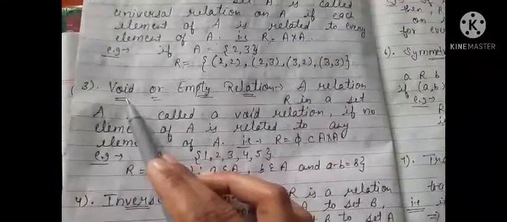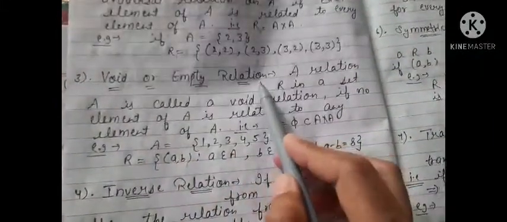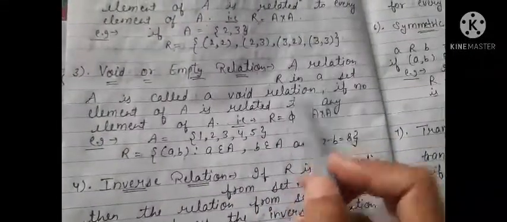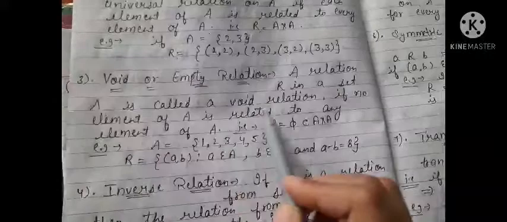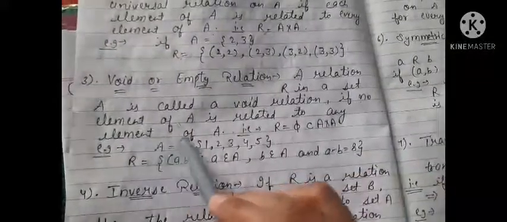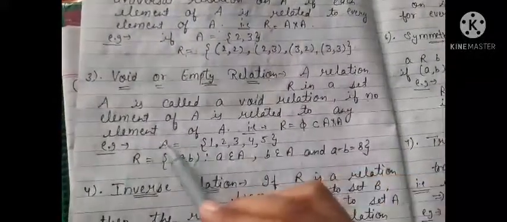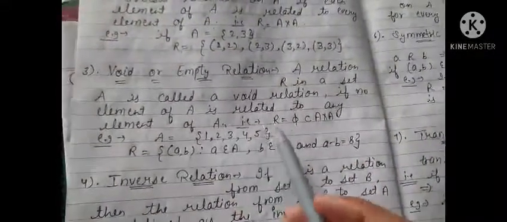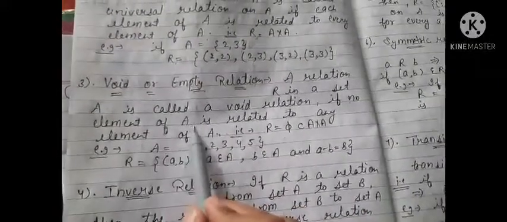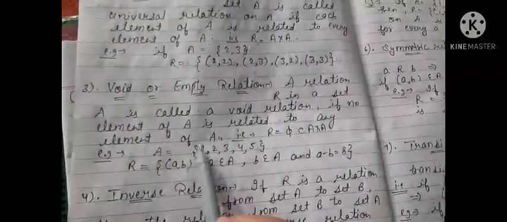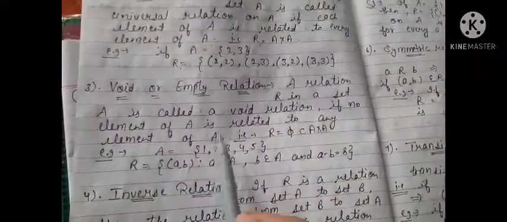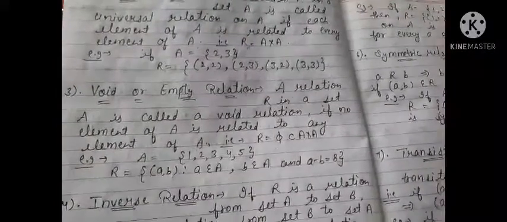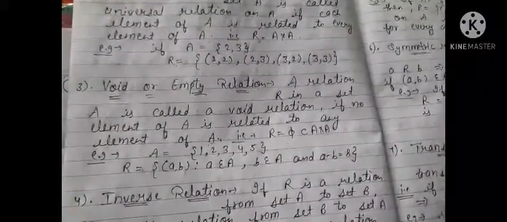Now the next is void or empty relation. A relation R in a set A is called a void relation if no element of A is related to any element of A. When we say void, no element of A is related to any element of A. Okay, if no element of A is in relation with A, then we will say that the relation is empty.